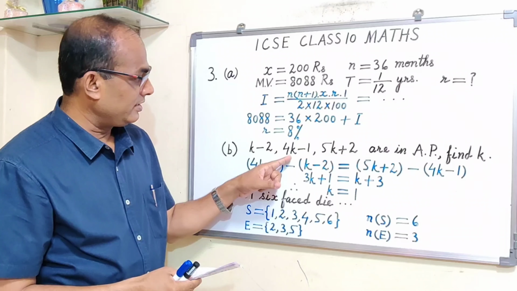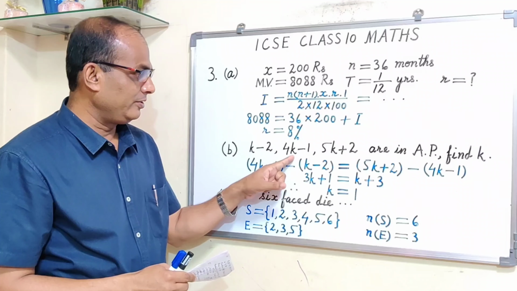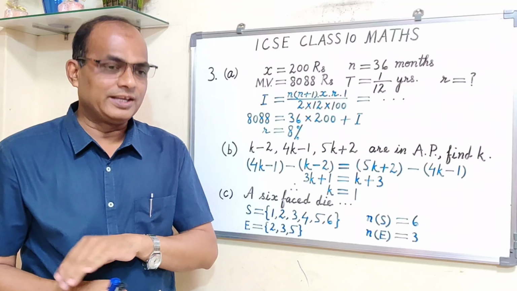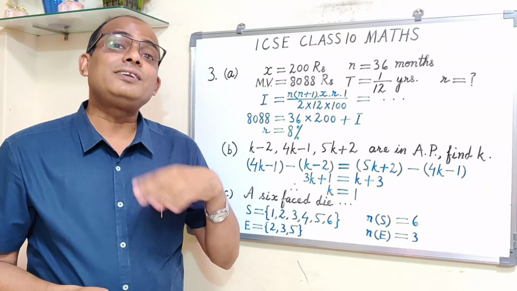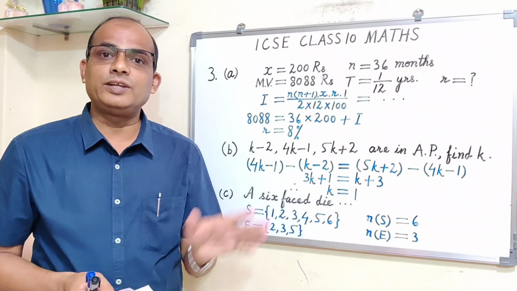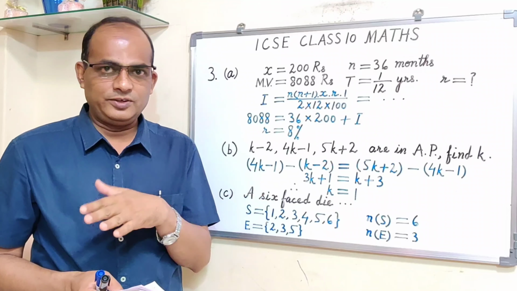D means this minus this. They are finding out d: this minus this. Okay, you got d, which is coming 3k plus 1 something. Now after that they are finding out t3, the third term. T3 is equal to, then that formula, tn is equal to a plus (n minus 1) into d.